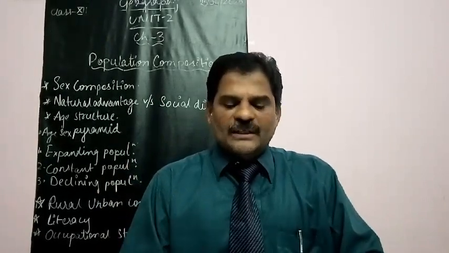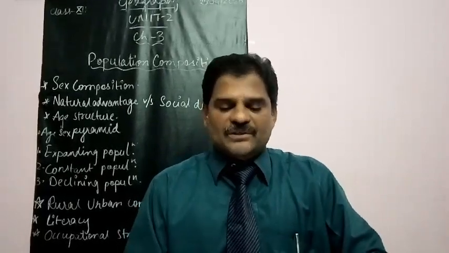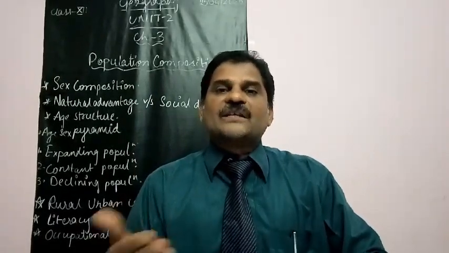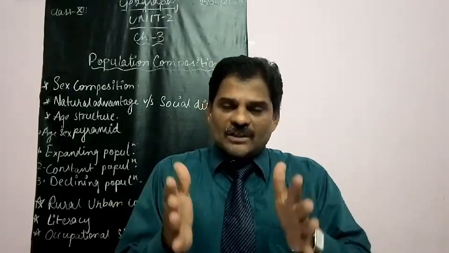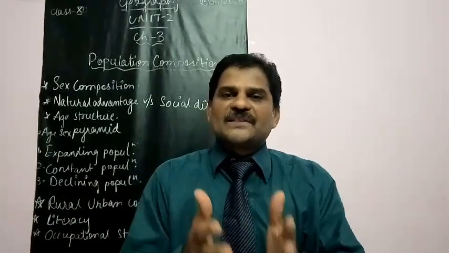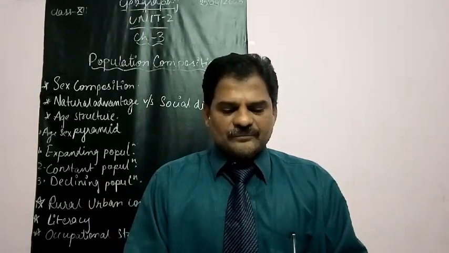Rural population is mostly engaged in primary activities. What are the primary activities? Whereas urban population is engaged in other than primary activities, I mean secondary or tertiary. So this is the criteria we adopted. It is given in the textbook, but nowadays there are some people in rural areas who are engaged in the service sector or secondary sector also. But generally rural population are mainly people engaged in primary activities, and urban people in other than primary, I mean secondary and tertiary.